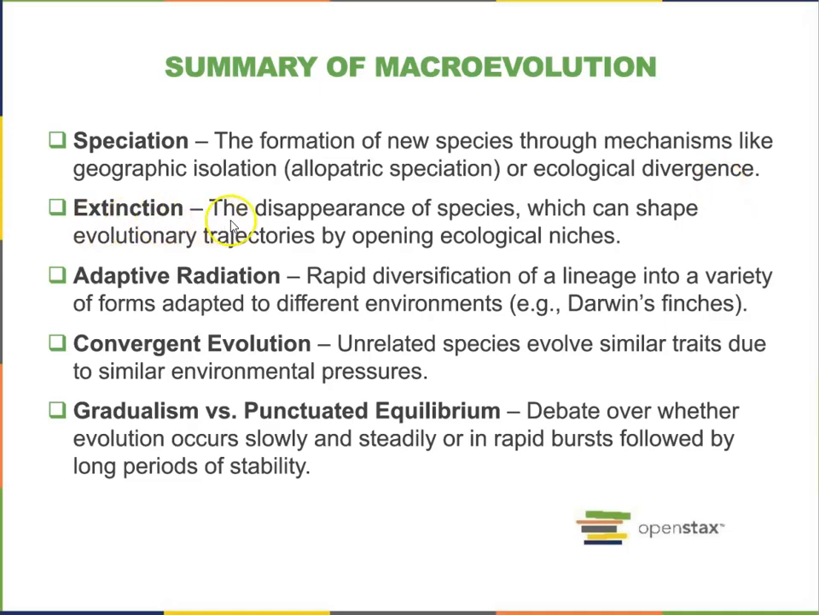Second, extinction, the disappearance of species, which can shape evolutionary trajectories by opening ecological niches. Adaptive radiation is a rapid diversification of a lineage into a variety of forms adapted to different environments. Convergent evolution is when unrelated species evolve similar traits due to similar environmental pressures.